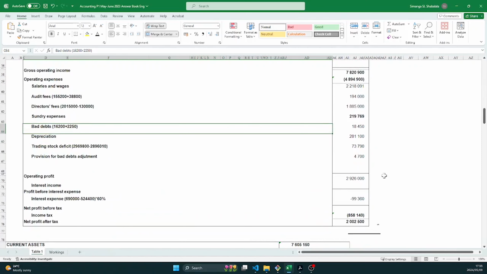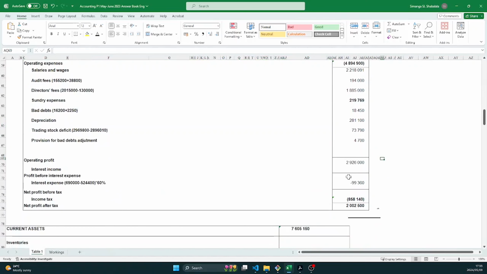Okay. So now what are we left with? Interest income. There's no information about it. Okay. Profit before interest. We don't have it. And we don't have net profit before tax. But we have been given net profit after tax and income tax. So we can always work backwards to see how much was the net profit before tax.